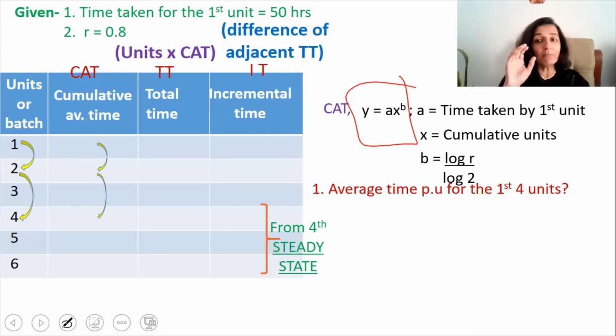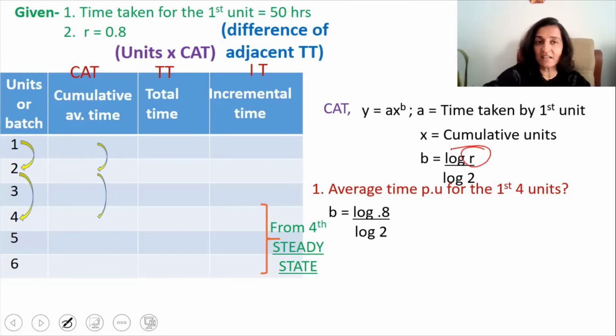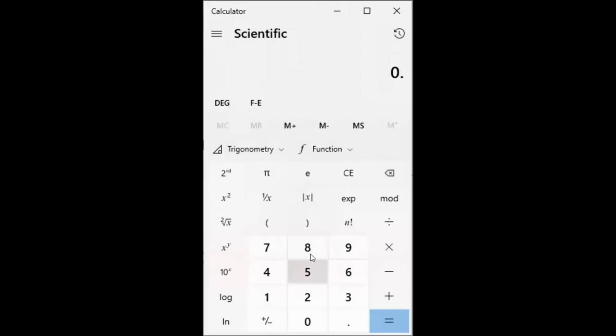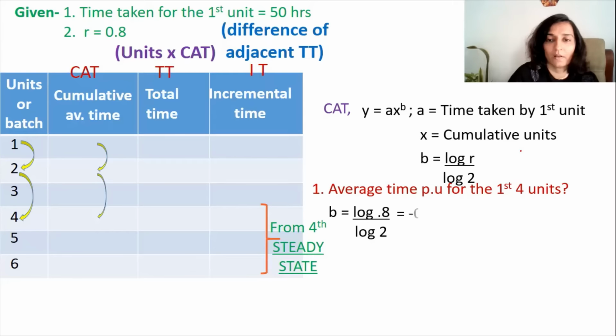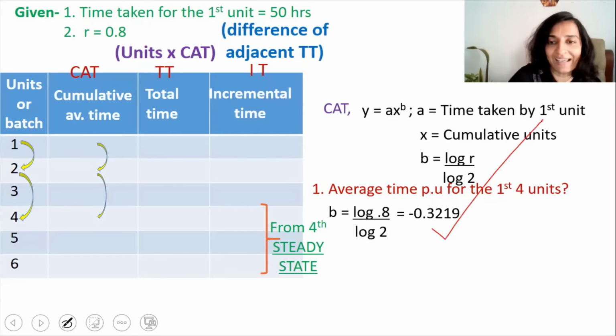So first we have to calculate b. And what was b? b is log r divided by log 2. We know that r, that's the learning rate, is 0.8. So it's log 0.8 divided by log 2. That's equal to negative 0.3219. So I'm going to take 4 decimal places. Okay, so I've written the value of b as negative 0.3219.